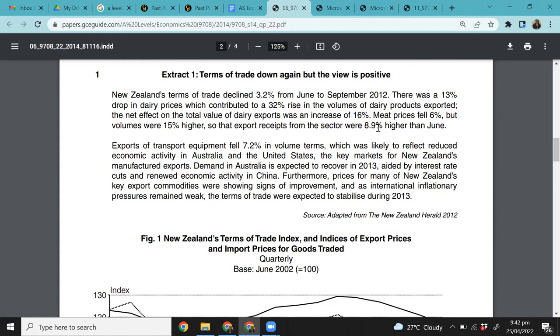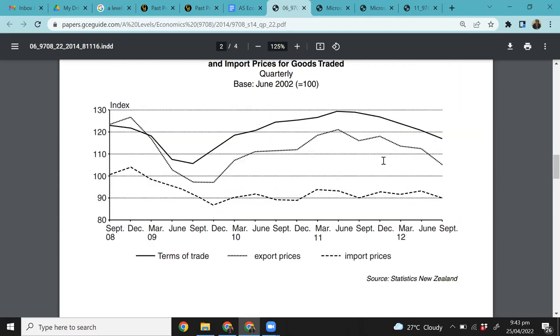New Zealand terms of trade declined 3.2% from June to September 2012. There was a 13% drop in dairy prices, which contributed to a 32% rise in volumes of the dairy products exported. The net effect on the total value of dairy products was an increase of 16%. Meat prices fell 6%, but the volumes were 11% higher, so that export receipts from the sector were 8.9% higher than June. Okay. Now, what's happening in June 2011? That's what we are expected to tell. So have a look at this, right?